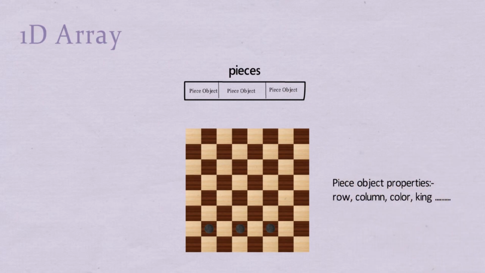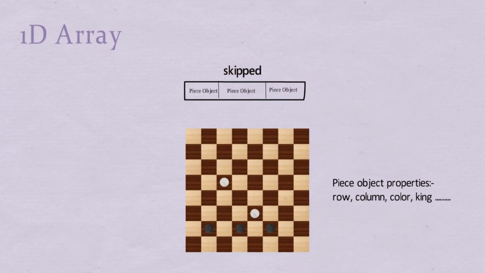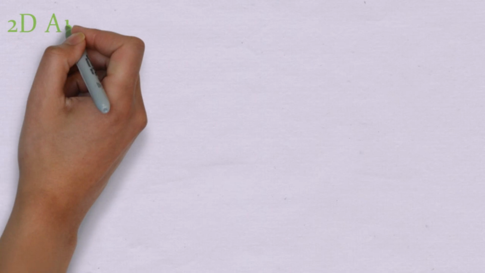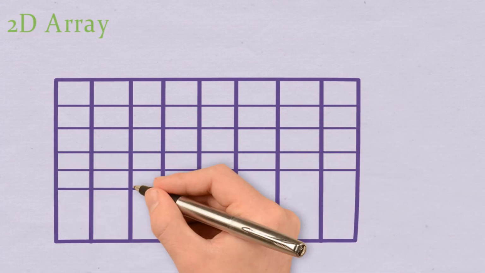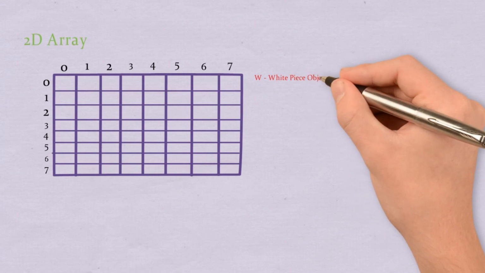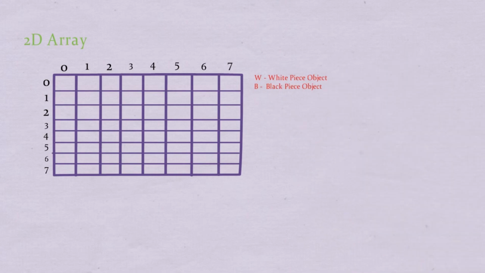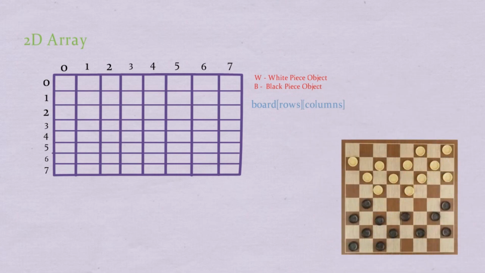Now, we have another array of objects named skipped that will store all the pieces that are skipped when a player does multiple jumps. We are also using a 2D array named board to represent the checkerboard having 8 rows and 8 columns. Let's consider this example. W represents a white piece object while B represents a black piece object. Hence, the 2D array allows us to store the pieces in a row-column fashion.